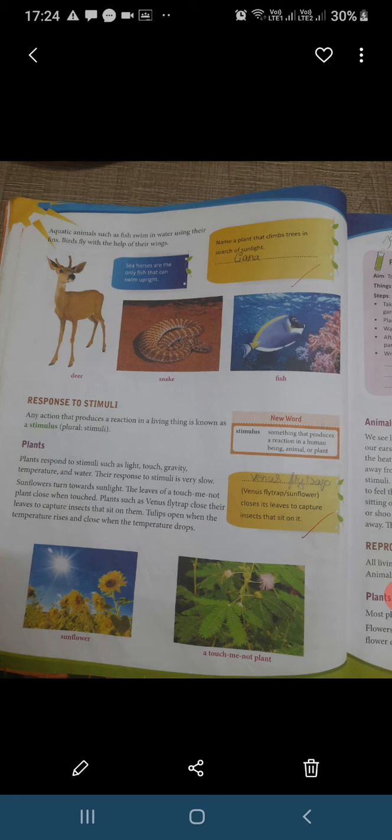Sunflowers turn towards sunlight. The leaves of a touch-me-not plant close when touched. Plants such as Venus flytrap close their leaves to capture insects that sit on them. Tulips open when the temperature rises and close when the temperature drops.